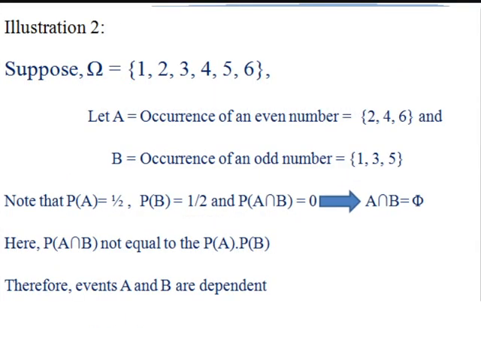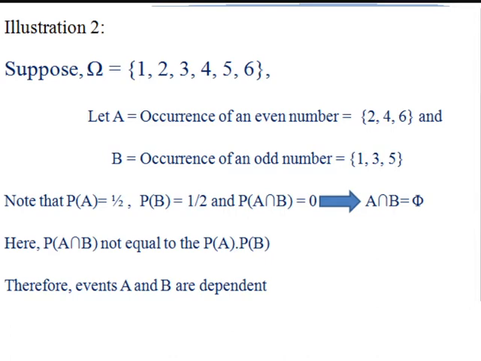Now we see another illustration on independence of two events. Suppose the sample space contains the outcomes 1, 2, 3, 4, 5, 6, and on this sample space two events A and B are defined. Event A is the occurrence of an even number and event B is the occurrence of an odd number. The probabilities of these two events based on the above sample space are: probability of A is equal to probability of B is equal to 1/2, and A intersection B is equal to phi.